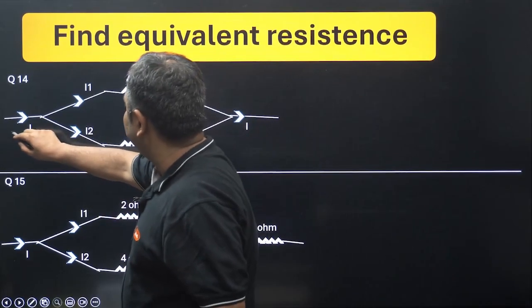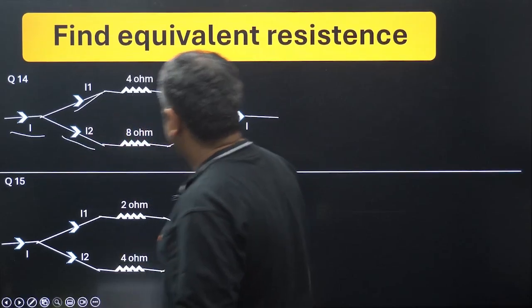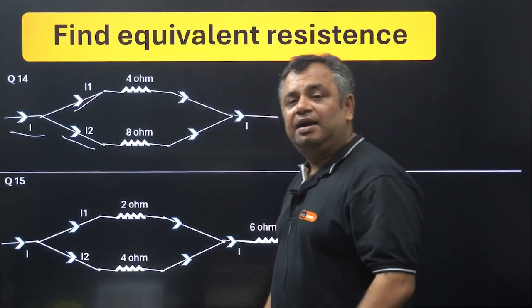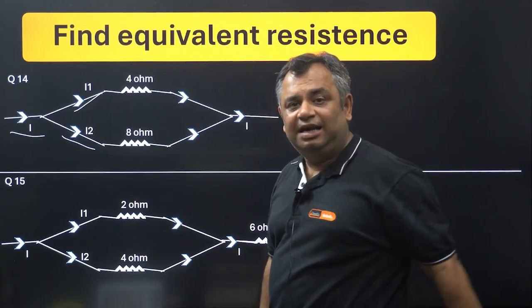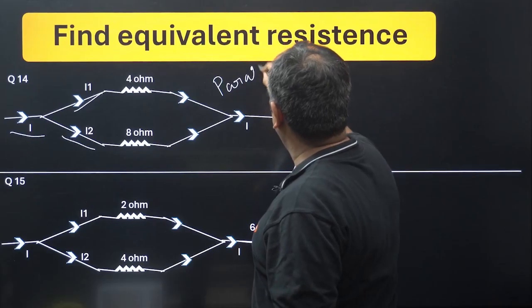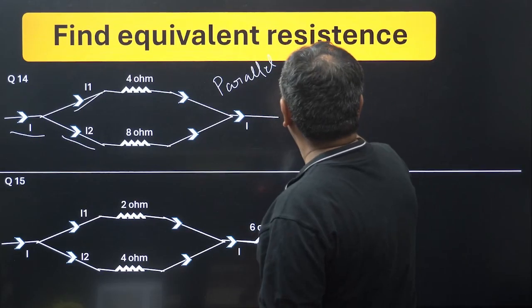Here the current is going and here the current has changed, I1 and I2. So the current has split. Both the resistors are receiving different current. That means this is in parallel. It looks also in parallel, but when we go further, we'll find little difficult things. Okay. So here, very simple.